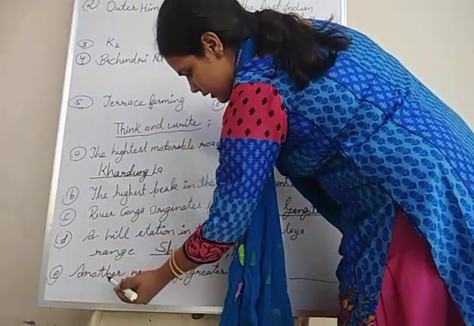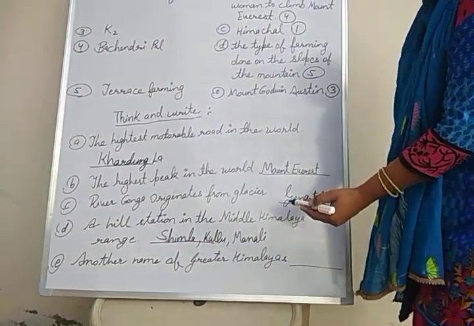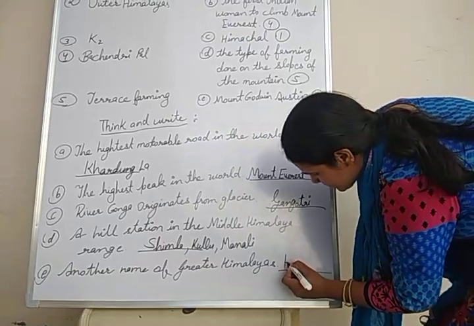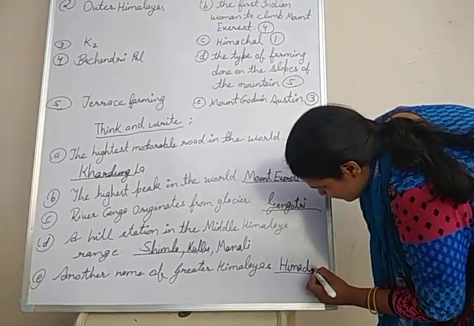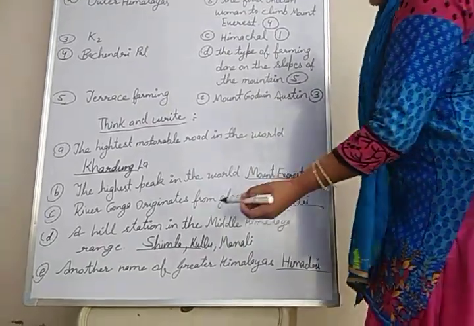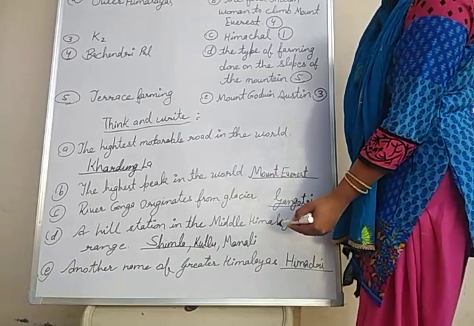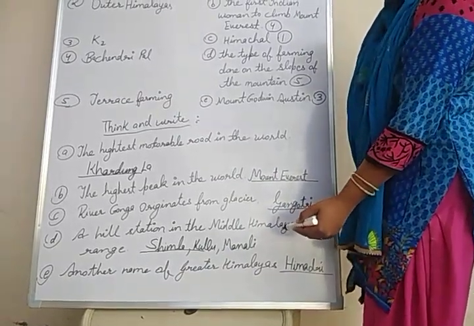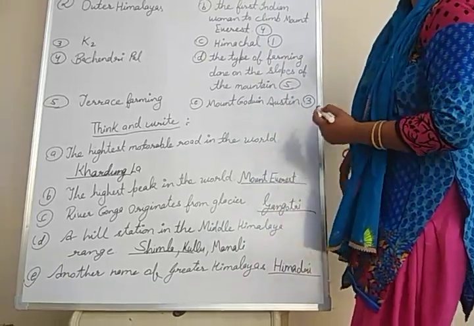And the next is another name of Greater Himalaya. The another name of Greater Himalaya is Himadri. The Greater Himalaya is known as Himadri. The Middle Himalaya is known as Himachal. And the third range Shivalik is also known as the Outer Himalaya.